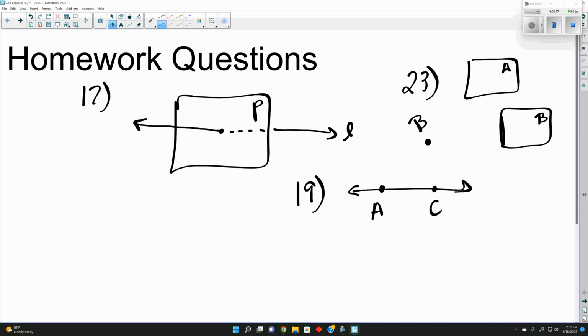Now you could have put this point above it, below it, anywhere as long as it's not on the line. Actually, you probably could have put it on the line. That's one possible setup, because I could have put the point B down here somewhere or over here or anywhere and just made a ray.